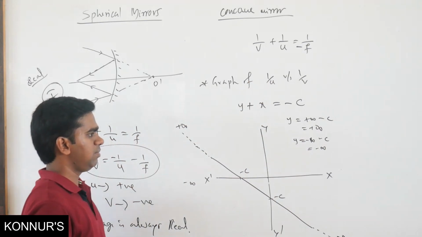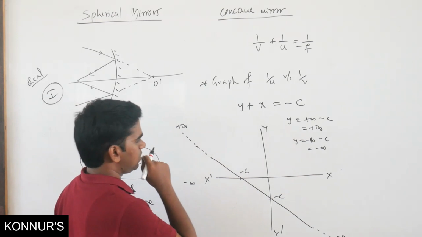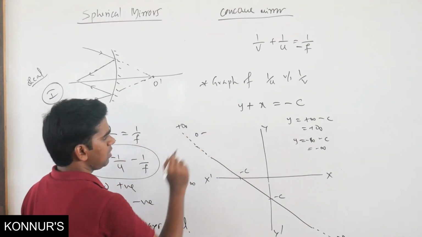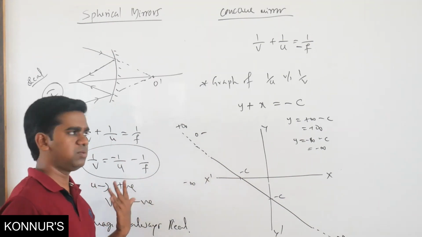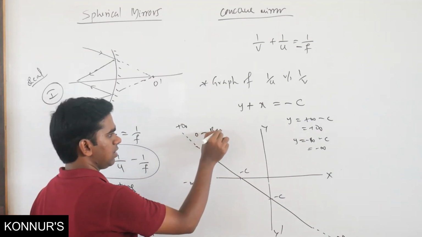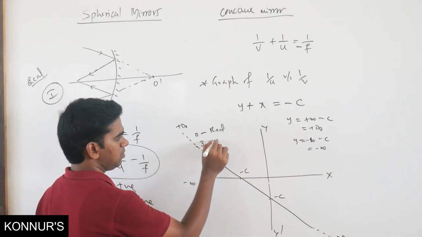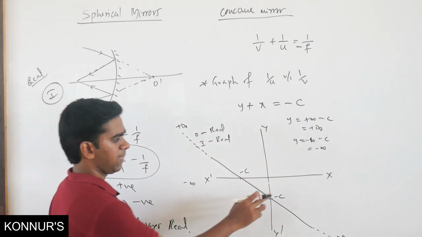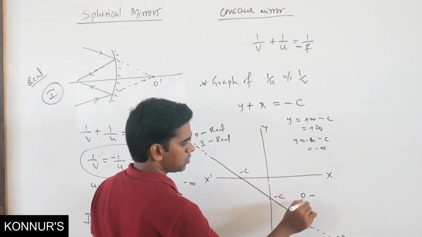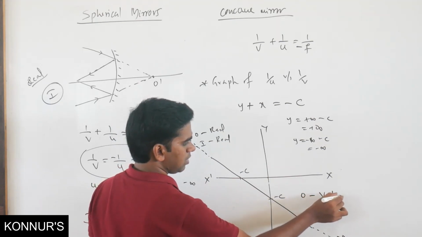If we see whether the object is real or virtual, here the object distance x is negative. Negative means it is real. What about the image? The image is also negative, so the image is also real and the object is also real. Here the object is positive, so the object is positive means it is virtual.